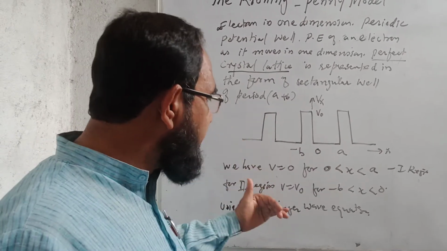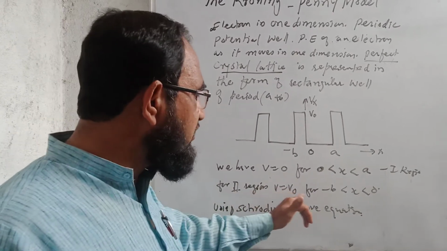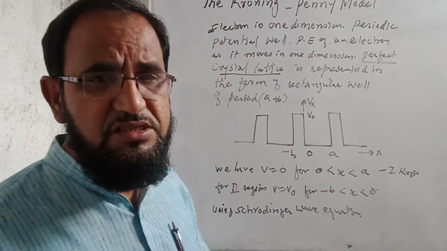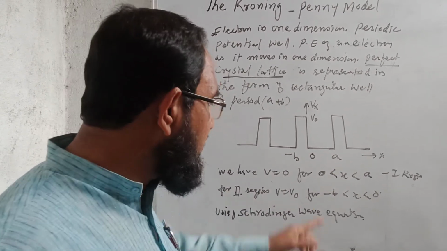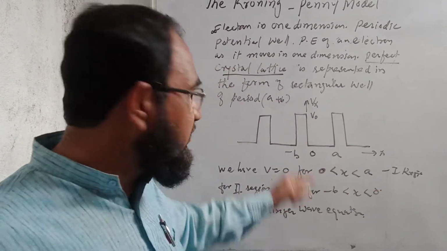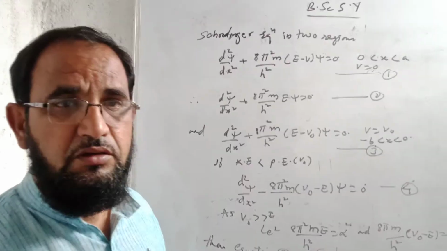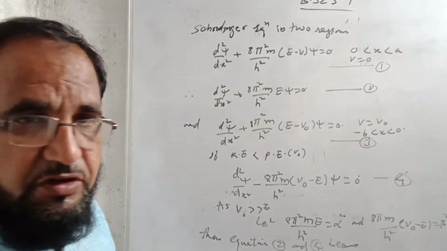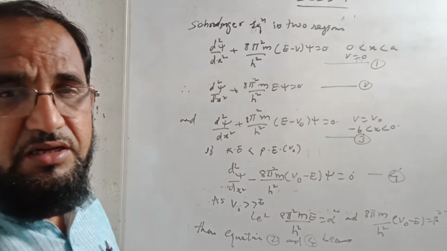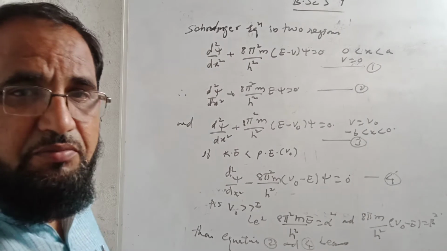then it is the second region, and in this region we can say that V is equal to V0, the region is minus b to 0. This is known as the second region. In the first region we have x between 0 and a, and for V equal to V0, this maximum, x is between minus b and 0. Now using the Schrodinger wave equation, we can write the equation in the two regions, that is x between 0 and a and x between 0 and minus b.